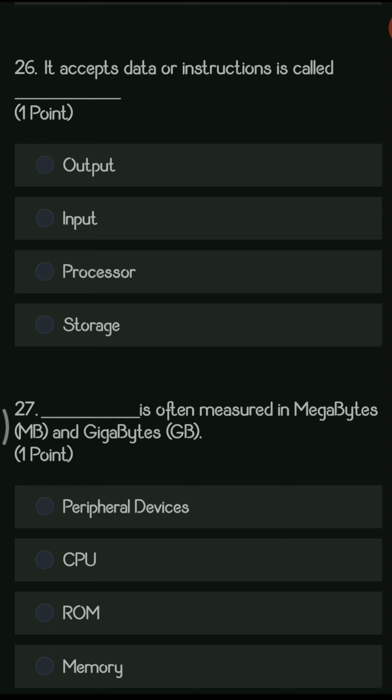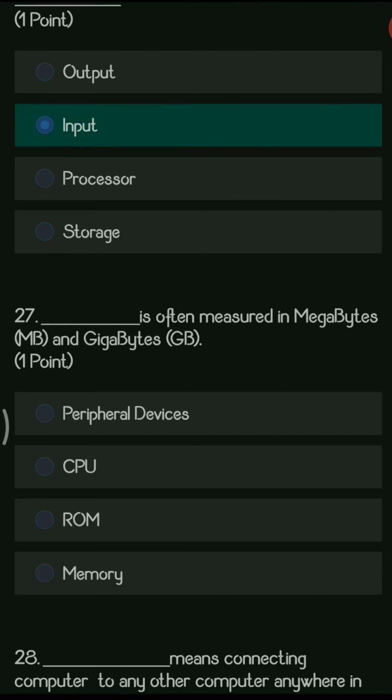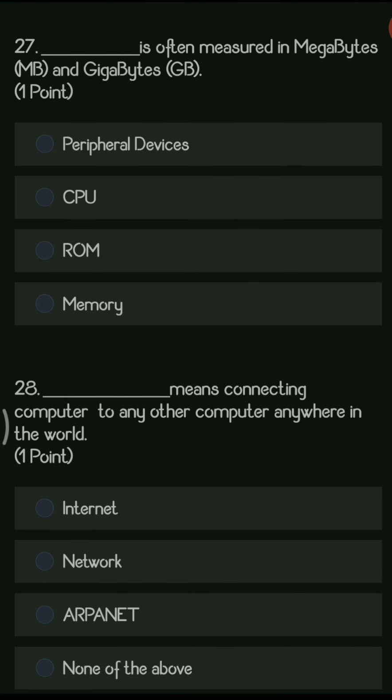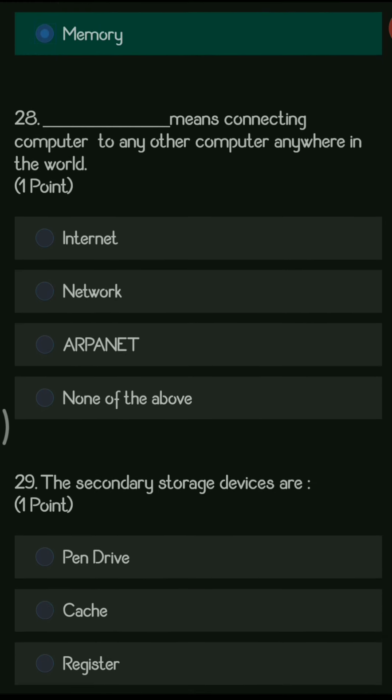Next question, a device that accepts data or instructions is called an input device. An input device always accepts the information as well as instructions from the user. Next question, dash is often measured in megabytes and gigabytes, that is MB and GB. So the right answer out of all these options is memory.